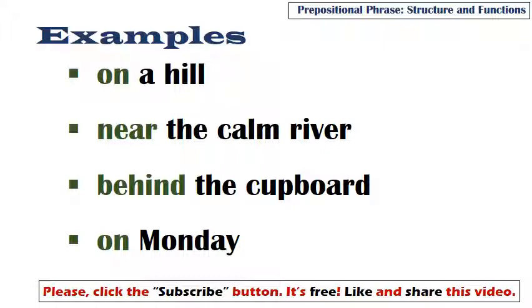The calm river is the noun phrase made up of a determiner, the, calm as an adjective, river as a noun. The third example, behind the cupboard. Behind is the preposition, while the cupboard is the noun phrase. Then the last example at this point, on Monday, on is the preposition, while Monday is the proper noun.